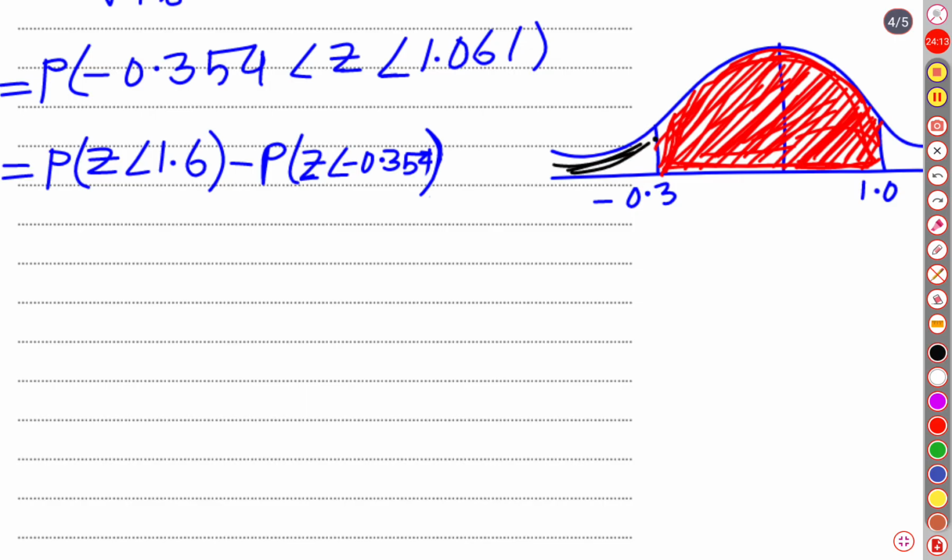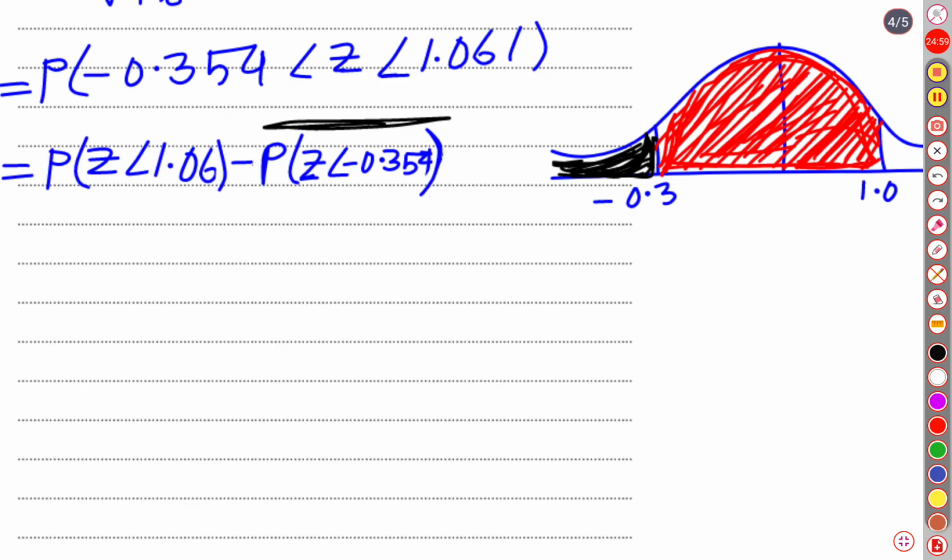If we subtract this part, then we will find our required probability. So we are just subtracting the left part when the z score is negative 0.354. It is not 1.6, it is 1.06. Z less than 1.06 minus.